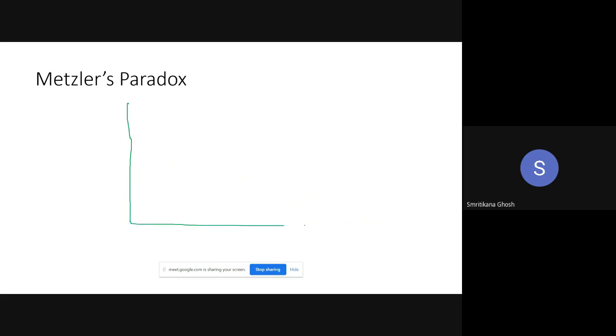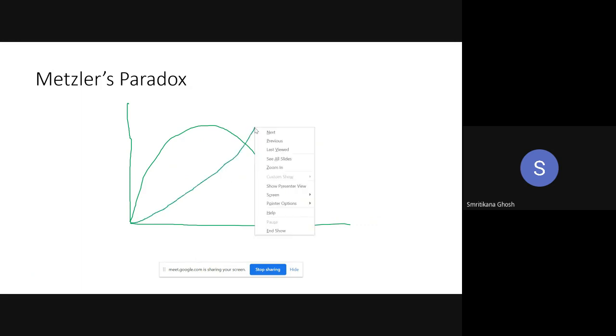This is the case of Metzler's paradox. In this case, this is the offer curve of the foreign country, and this is the offer curve of the home country. Initially, when there was free trade, this is the equilibrium point. This is the free terms of trade, the international terms of trade, here.